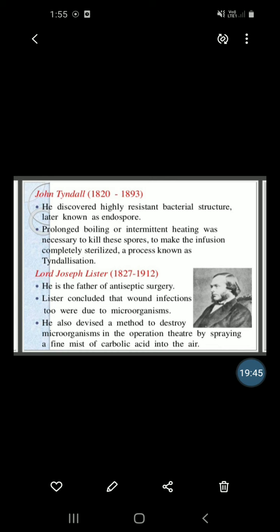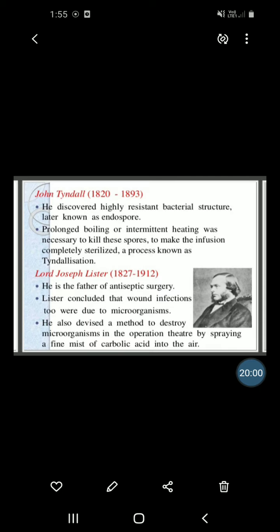Yes, he is the father of antiseptic surgery. Lister concluded that wound infections are due to microorganisms, and he devised the method to destroy them in operation theaters by spraying a fine mist of carbolic acid into the air.